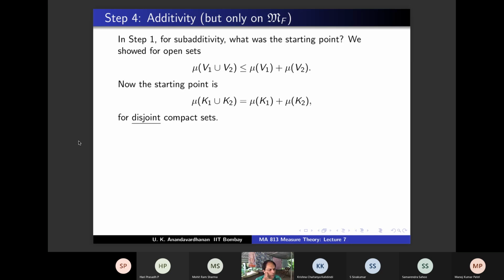So K1 contained in K2 complement is compact contained in open. And therefore you will apply Urysohn, and you will get an F such that K1 precedes F precedes K2 complement. K1 precedes F, meaning F is identically 1 on K1, right? And F precedes K2 complement means what? Support of F is contained in K2 complement. So what is the value of F on K2?